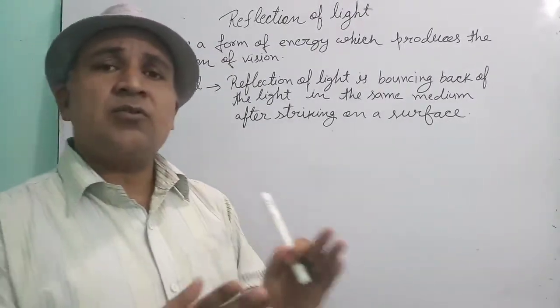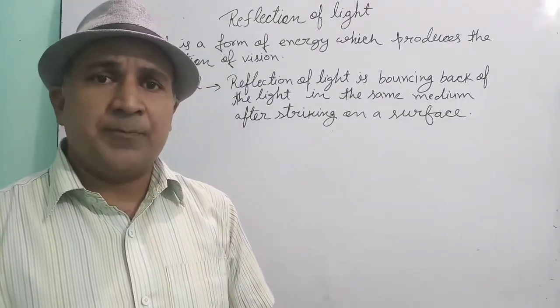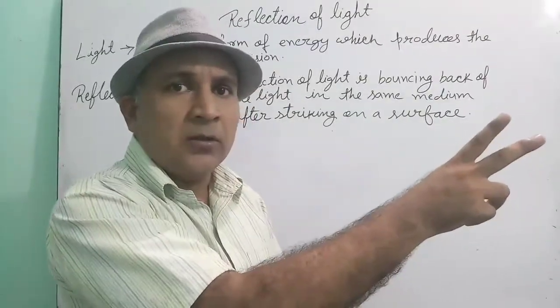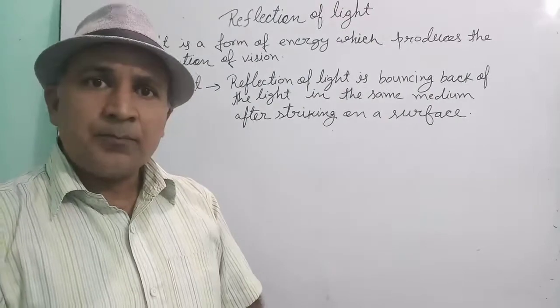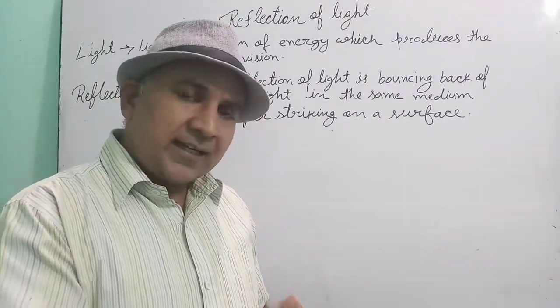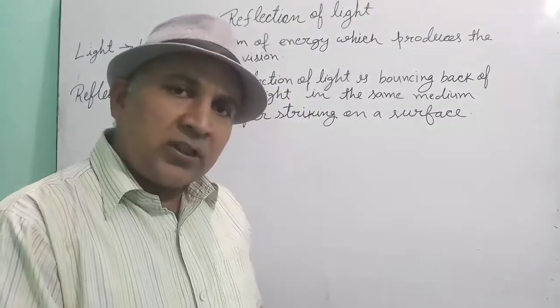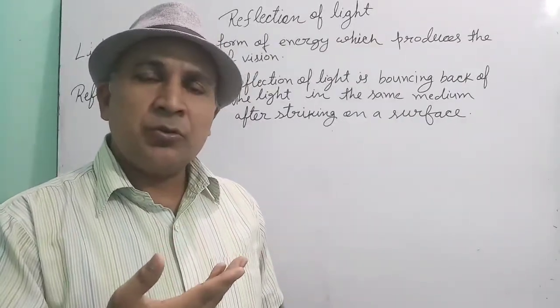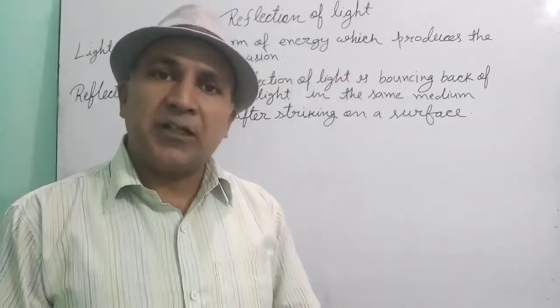Children, light also has the reflection property. When we take a ball and throw it on the wall, the ball comes back. This phenomenon is called reflection. Again, take the ball and throw it on the surface, it comes back to you, it bounces back to you. That process is called reflection.